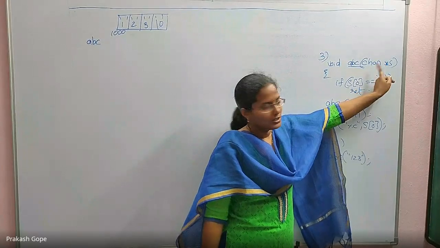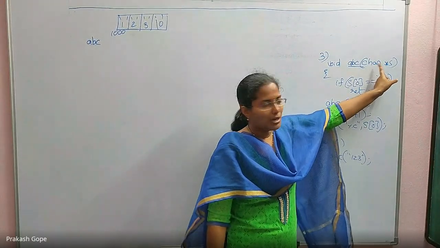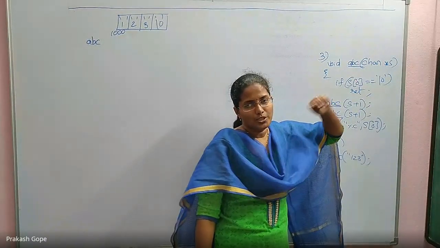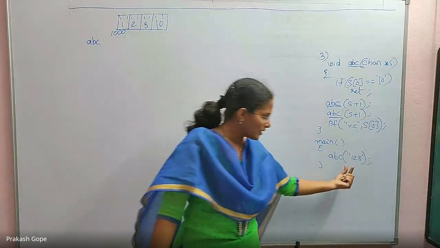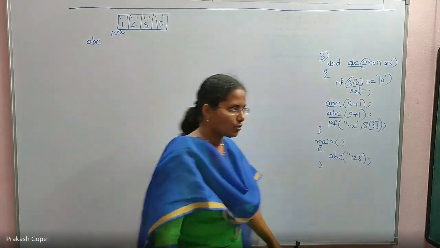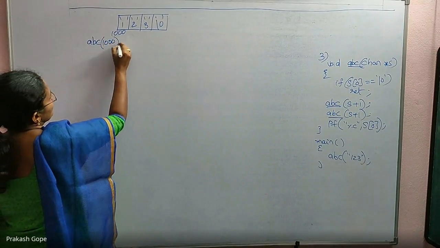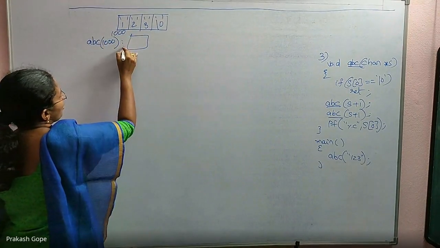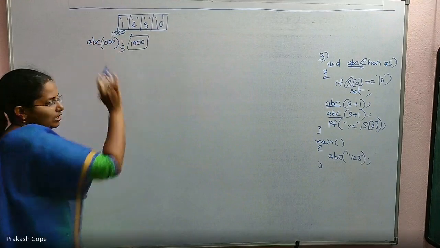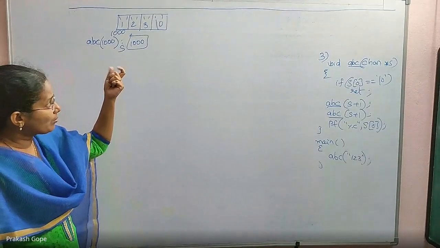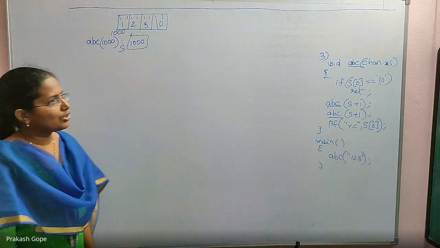Please observe, the formal parameter is also char star, so it is expecting the address of a character. Yes, I am passing the address of the first character, 1000. That is copied into the formal parameter s, which is a local variable. So I have drawn a box of memory into which 1000 is copied.